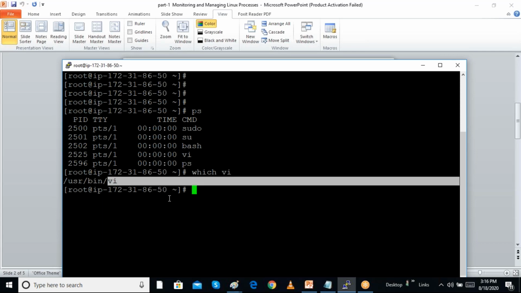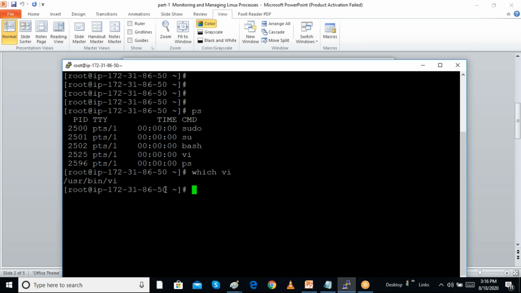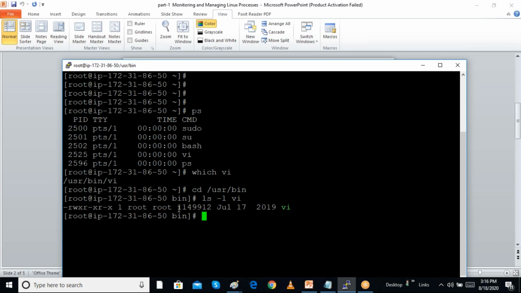When we run the vi program, this is the program. We can check by going to the cd /usr/bin directory, and we can see that the vi program is there. vi is an executable program with a certain size. When we execute it, the vi program will work.